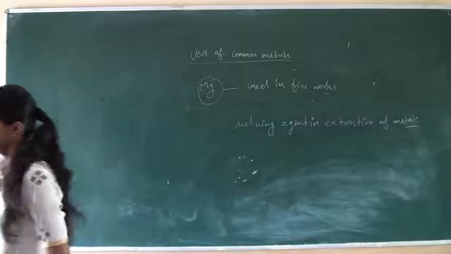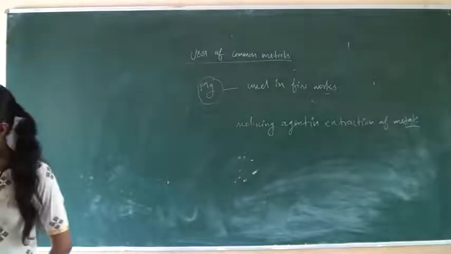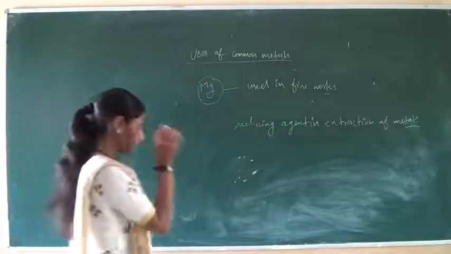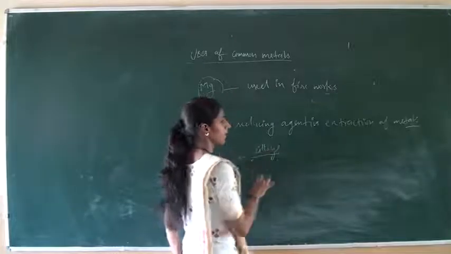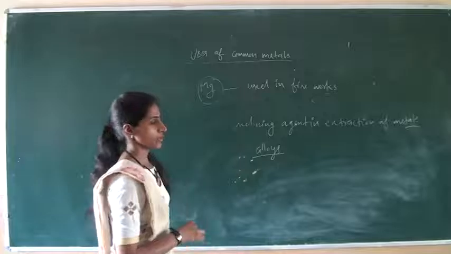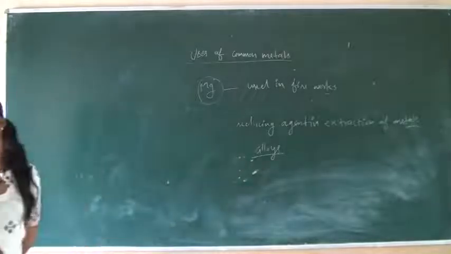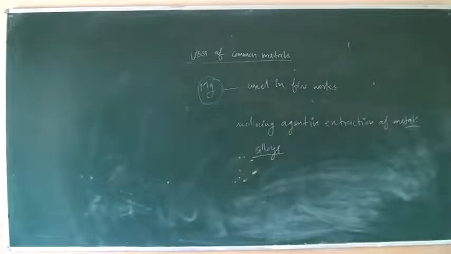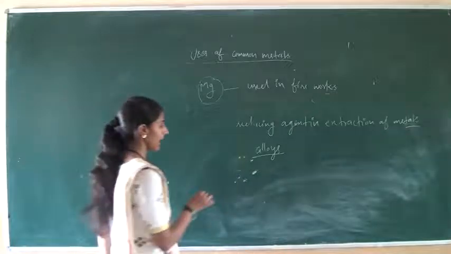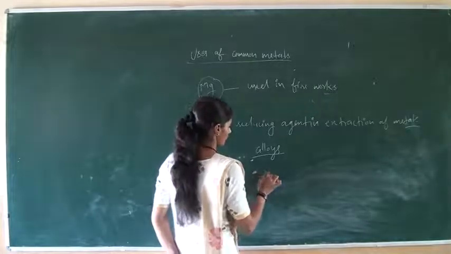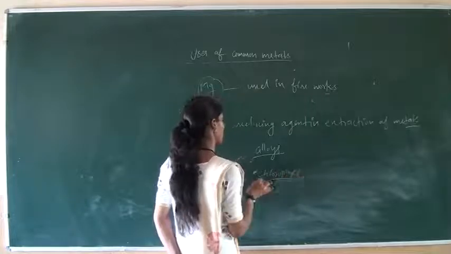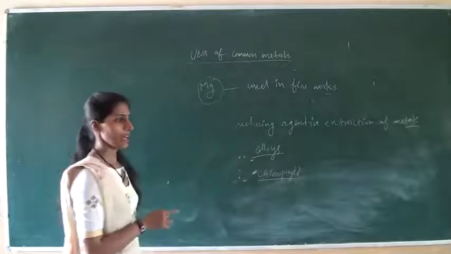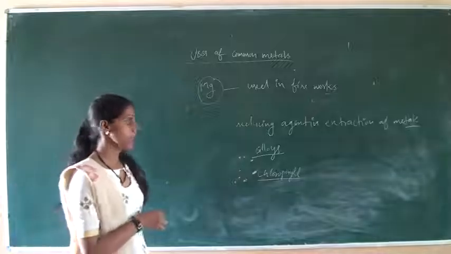After that, magnesium is also used in preparation of alloys, and also in magnesium ribbon. And magnesium is found in plants, in chlorophyll. In chlorophyll which is present in plants, magnesium is also present.